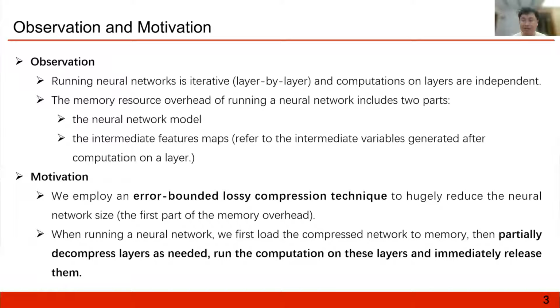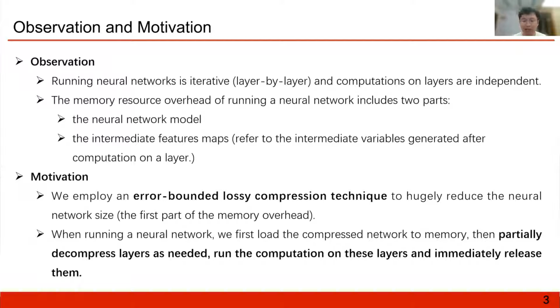The first one is the parameters of neural networks, and the second one is the intermediate feature maps of neural networks.